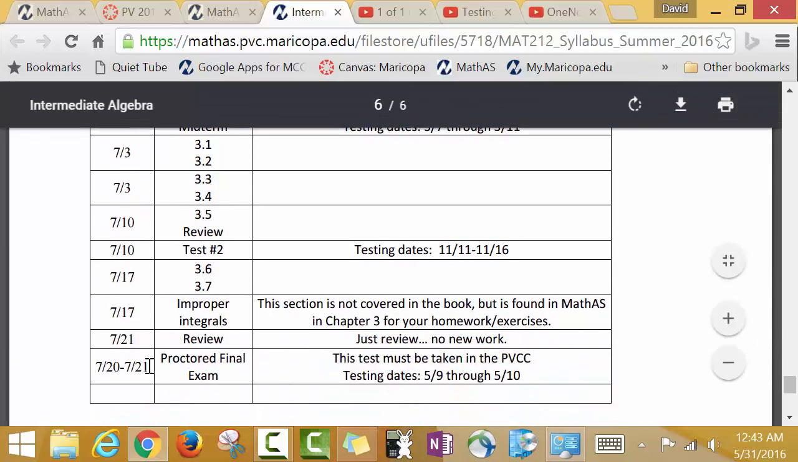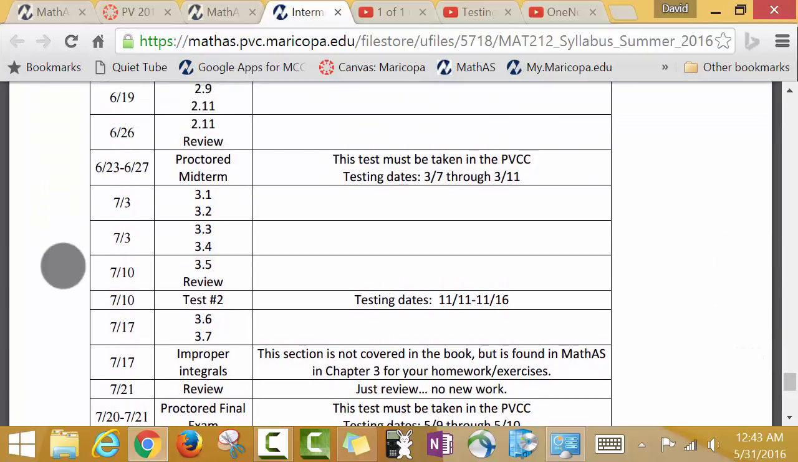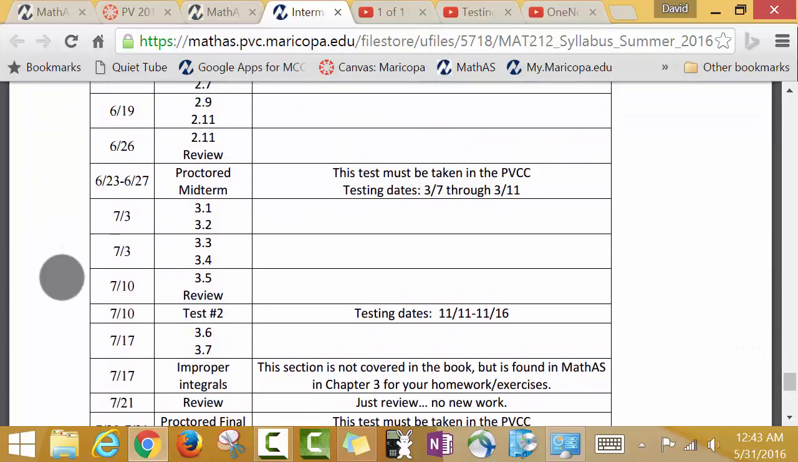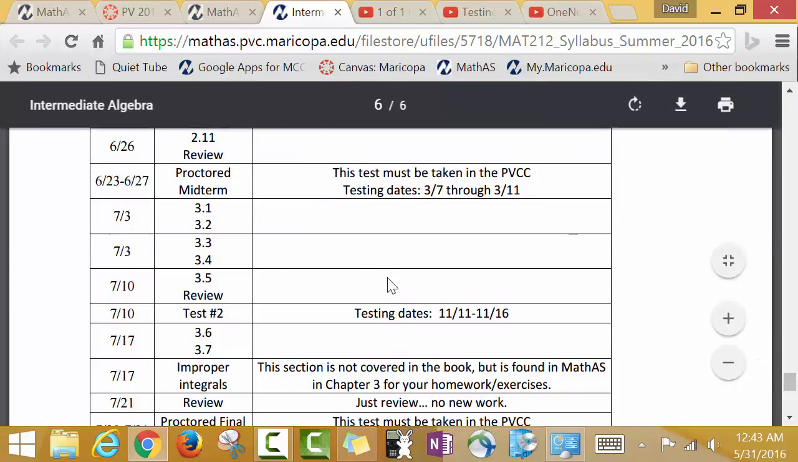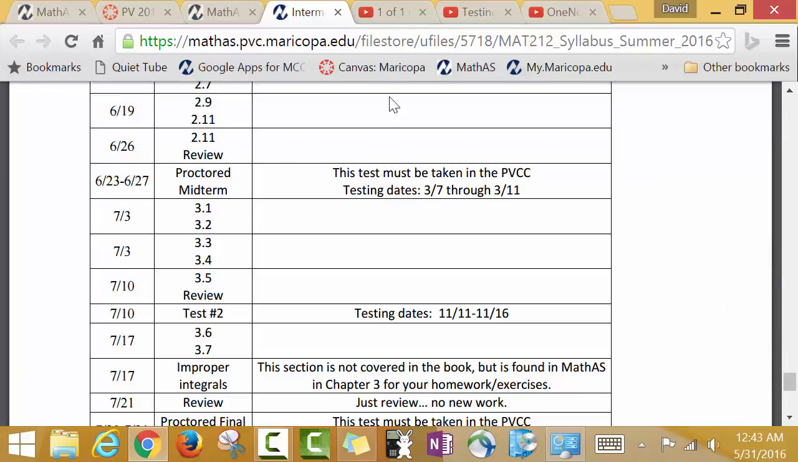And then your final exam, once again, proctored final exam is 7/20, 7/21. I got to change them over here. I did the same thing there. Okay. So I hope this calendar makes sense, but read through it and make sure everything looks good. Check the calendar for your class because it may be different if I'm not the one teaching it. Okay, read the syllabus, ask your professor if there's anything that's unclear.